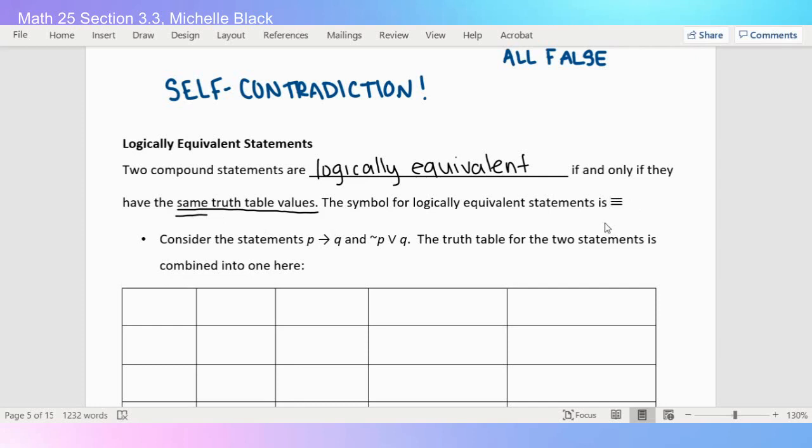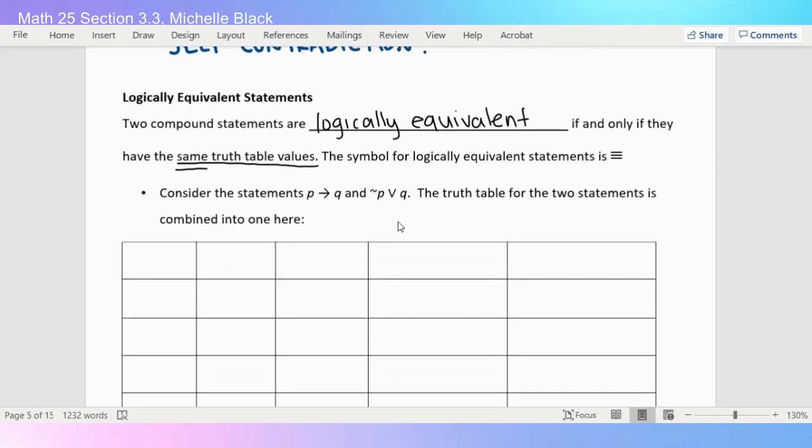Okay, so logically equivalent does not mean tautology or self-contradiction only. It just means that the truth table values at the end match. So they don't have to all be trues or all be falses, but we'll be comparing two separate statements, and we want their final truth values to be the same, to match each other. So let's look at this first one.